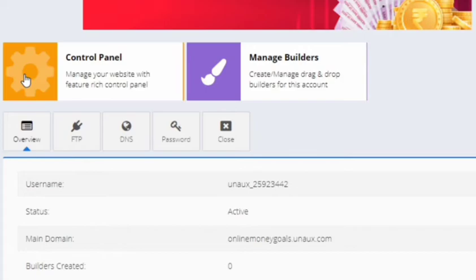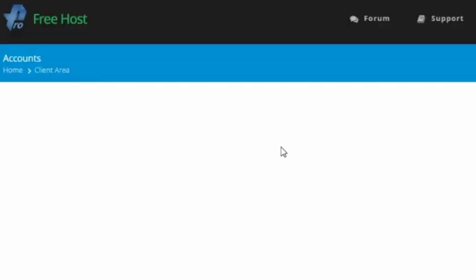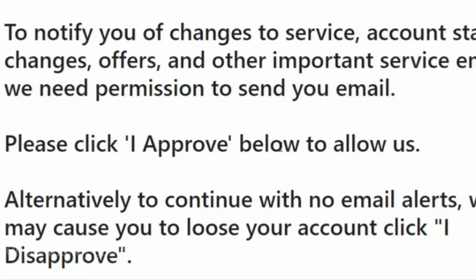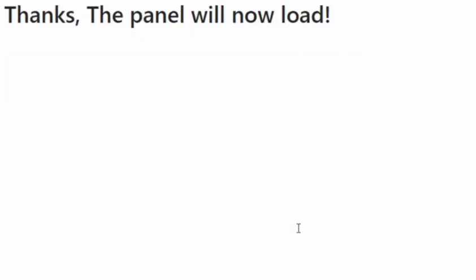Now click on the tick button. You will be redirected to the dashboard, and click control panel. Now give I approve.